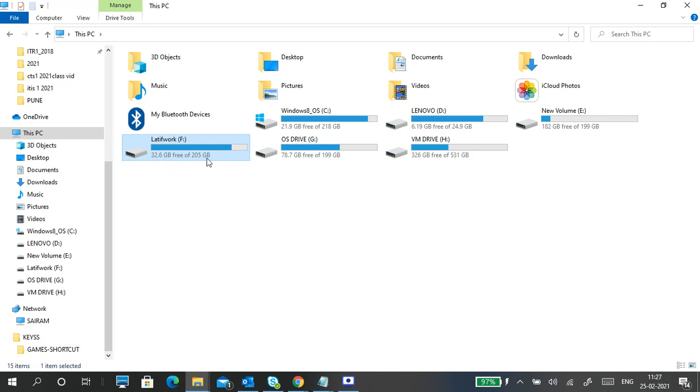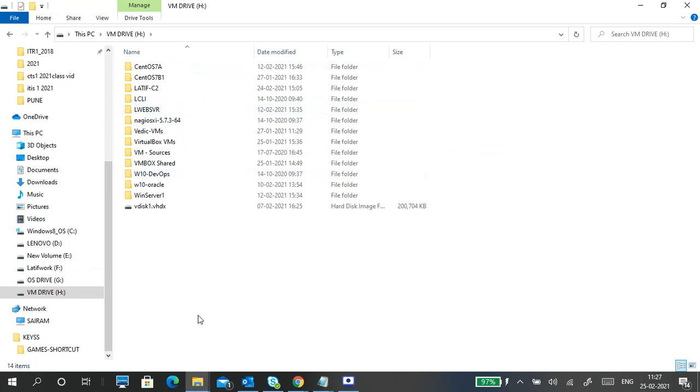Why 32 GB free out of 200? Because I have a lot of virtual machines inside the F drive itself, and I created some more virtual machines here also separately. Okay, I will show you.